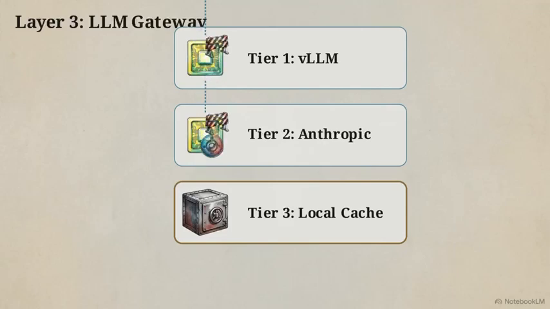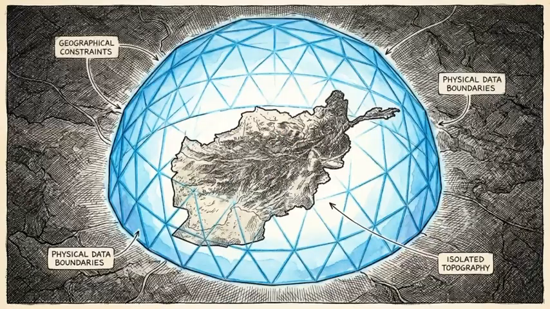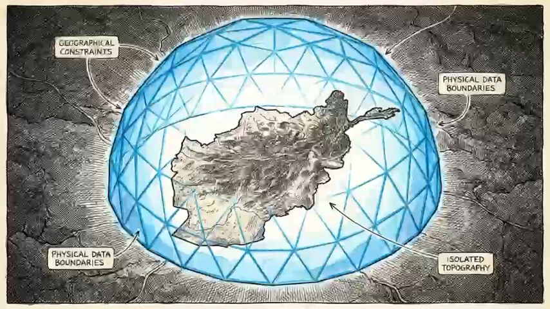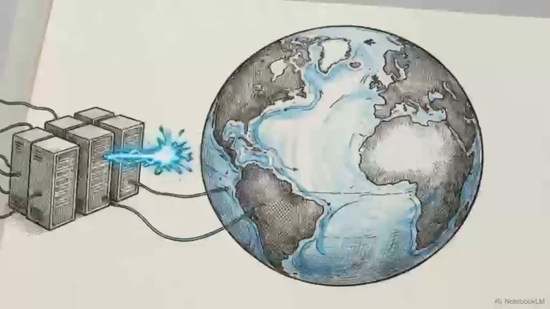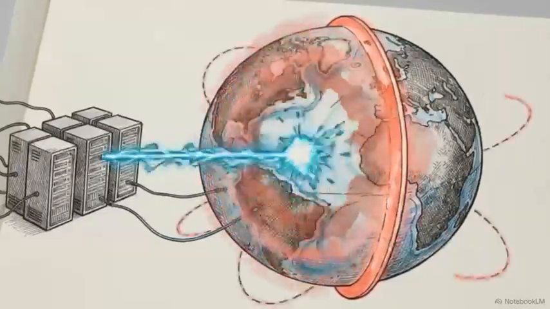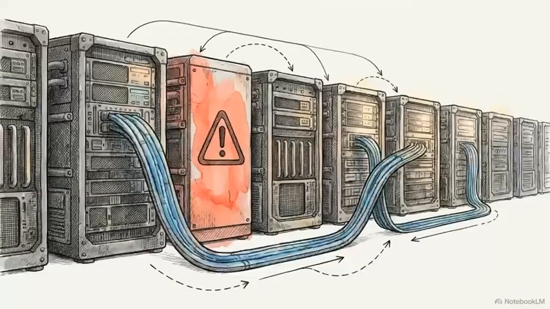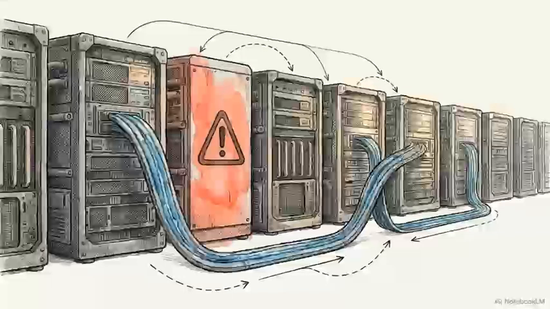If Tier 2 also fails, the system drops into the Tier 3 vault, pulling a hard-coded Socratic response from a local cache. This routing layer also enforces strict geographical constraints. If a school requires local processing, Layer 3 physically locks the request to regional servers, bypassing international providers entirely. A secure production architecture treats the language model as a highly volatile dependency, requiring structural contingencies to maintain uptime.